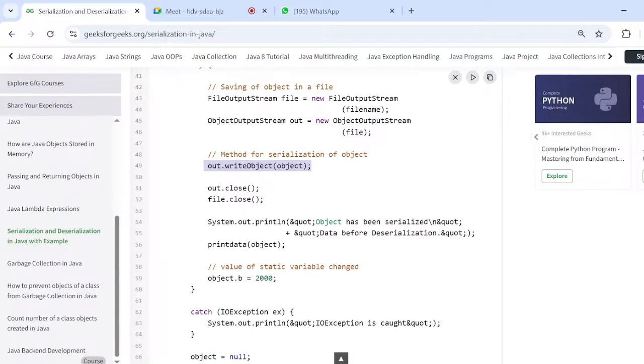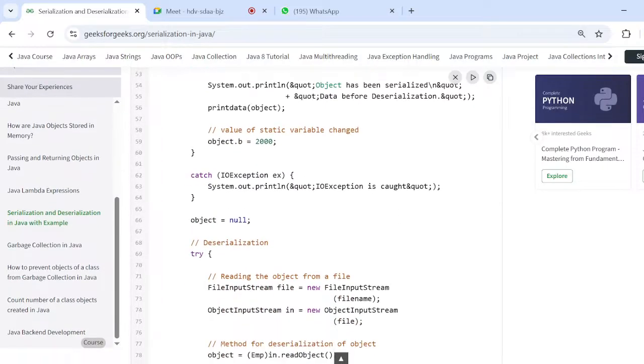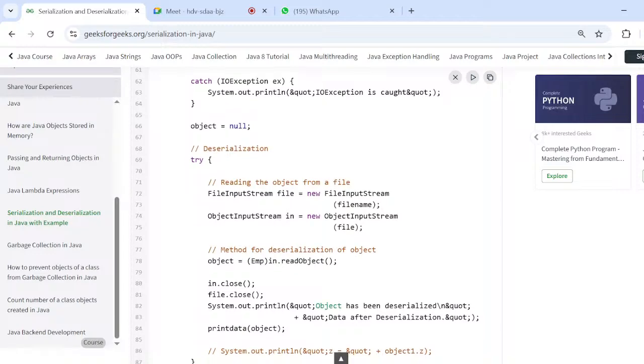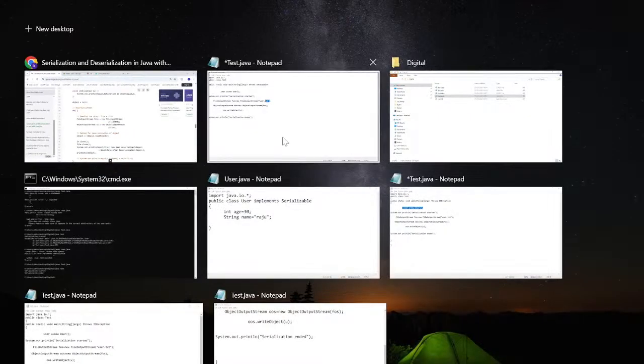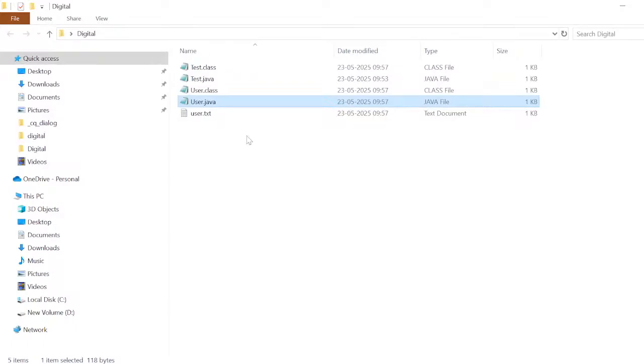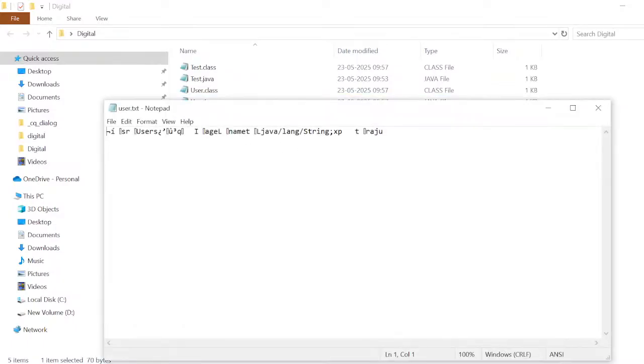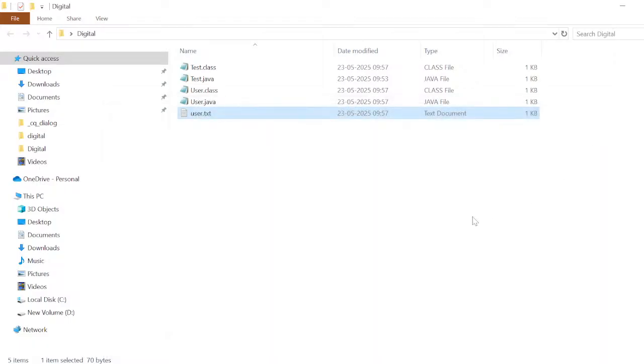Deserialization started and deserialization closed here. I hope everybody is clear. This is the permanent data, which is in the format of bytecode. Bytecode cannot be understood by the machine, and it cannot be understood by humans. The thing is, object data we are converting into a byte stream, so this data will be permanent.